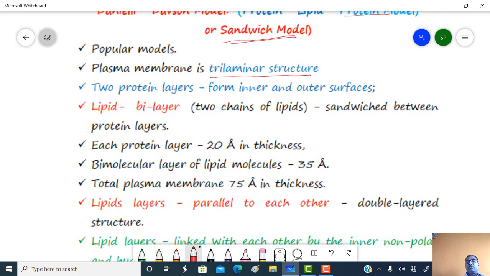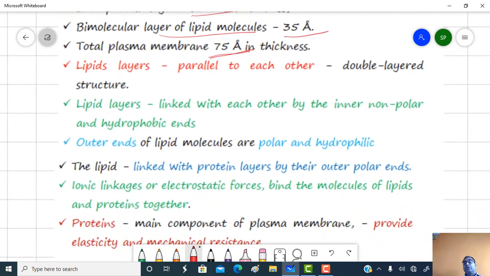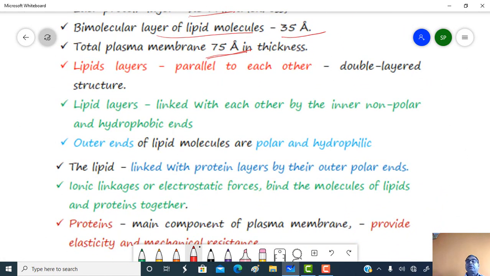Two protein layers form the outer and inner surfaces. Lipid is present in the bilayered form, that means it contains two chains of lipid sandwiched between the protein layers. Each protein layer is 20 angstrom, while the bimolecular layer of lipid is 35 angstrom, and totally it is 75 angstrom. Lipid layers are parallel to each other in a double layered structure.